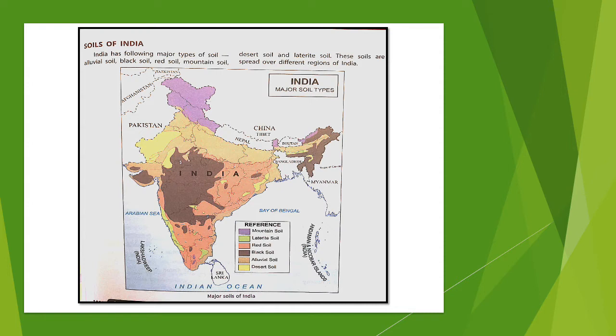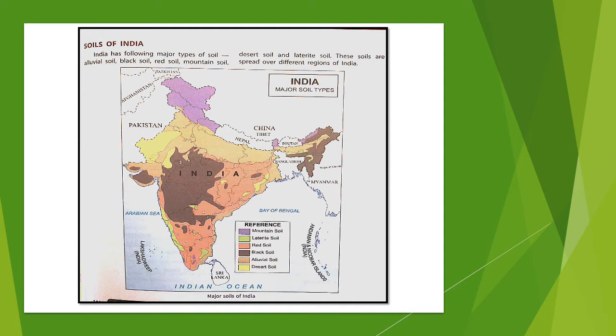The major types of soils are alluvial soil, black soil, red soil, mountain soil, desert soil, and laterite soil. Now alluvial soil I have mentioned before, black soil also we have learned, red soil, mountain soil, from the name it is clear, desert soil, and one new you will see here, laterite soil. So let us just learn one or two lines about these different kinds of soils. And these soils are spread over different regions of India.